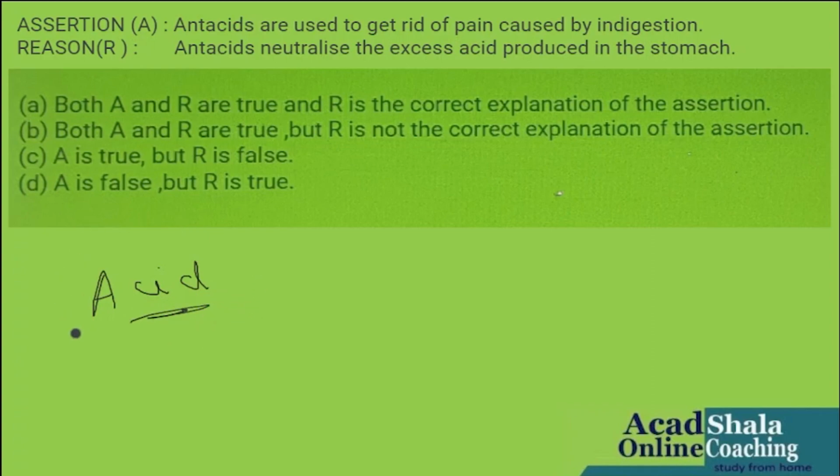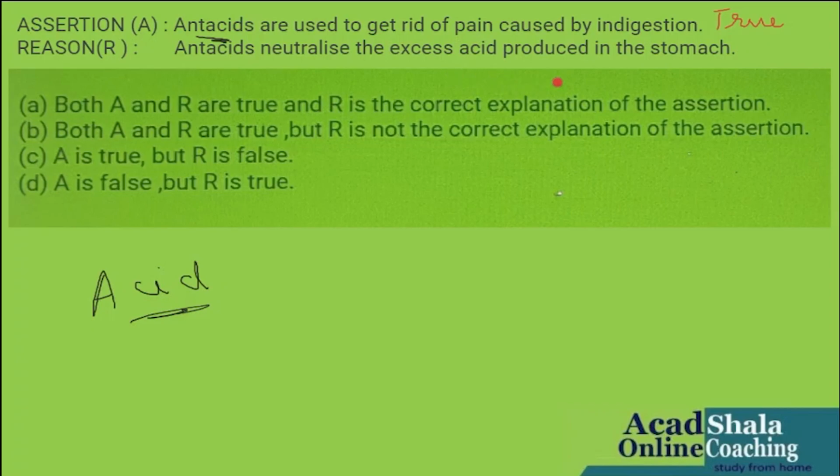So just to get rid of this pain, people use bases which are known as antacids. These antacids neutralize the excess acid, as given in the statement. So according to these two statements, the assertion is coming out to be true. I will write it as true in the corner.